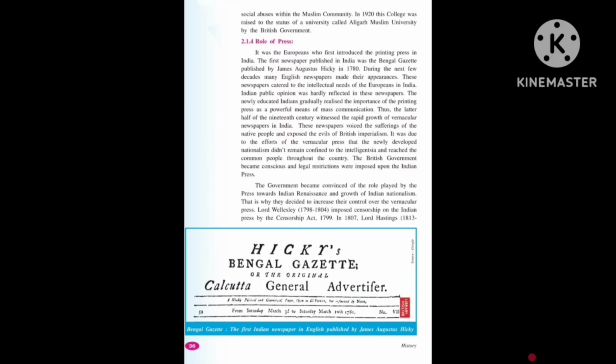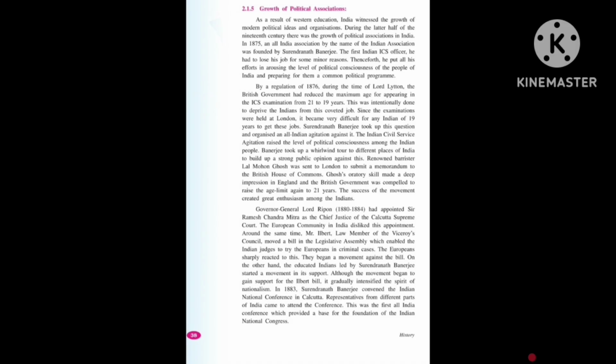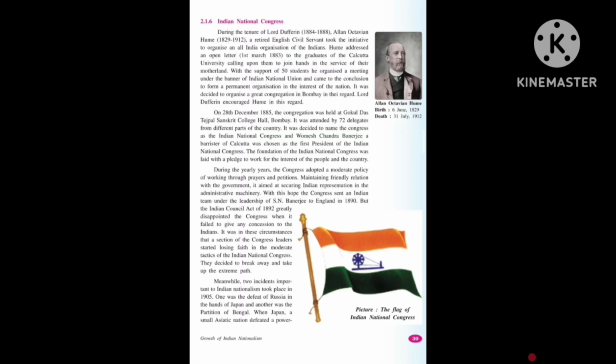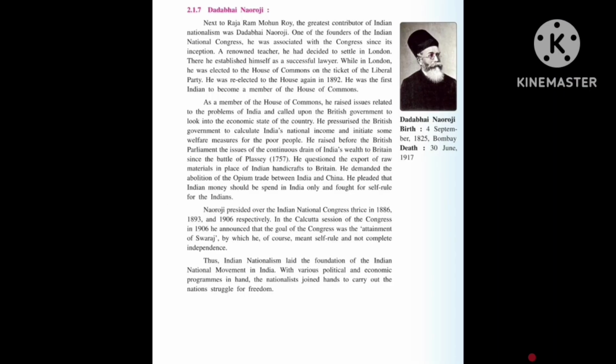Next, we are going to discuss the role of the press, the role of media in the growth of nationalism in India. Then we are going to discuss the growth of political associations. Next, we are going to discuss the Indian National Congress, how it was formed, under whose initiative it was formed, and when it was formed. So all these things we are going to discuss. And lastly, we are going to discuss Dadabhai Naoroji. In one video, I'm not going to finish everything. Part by part, we are going to break down and understand this chapter.